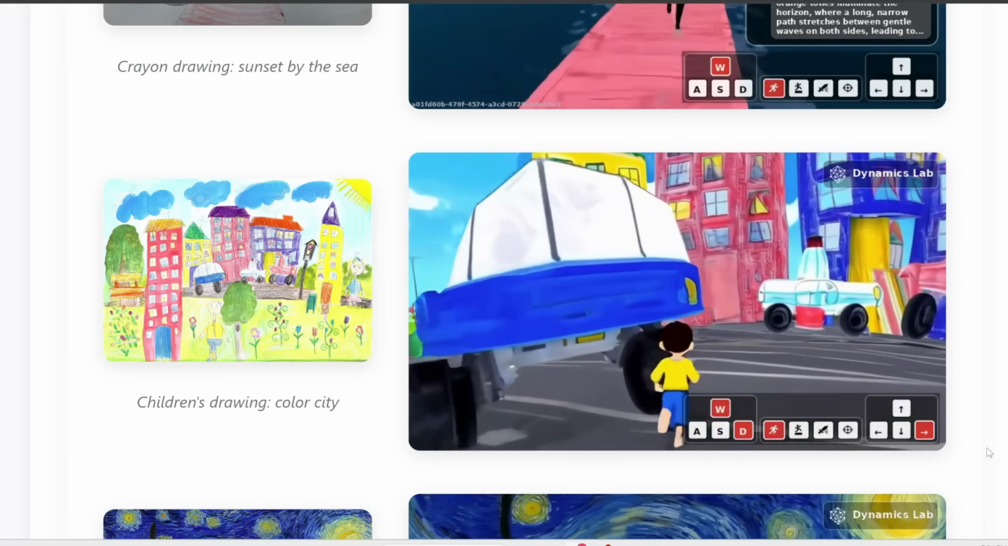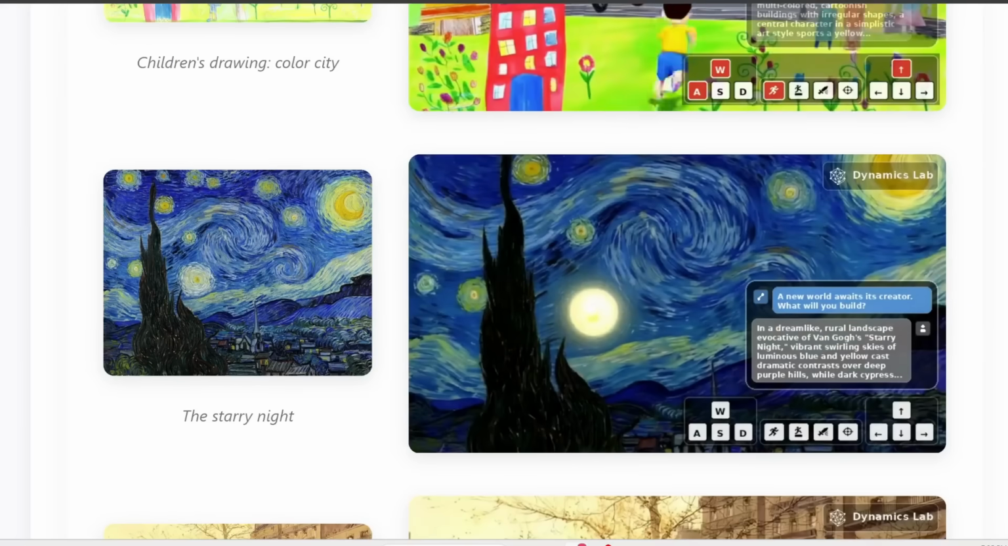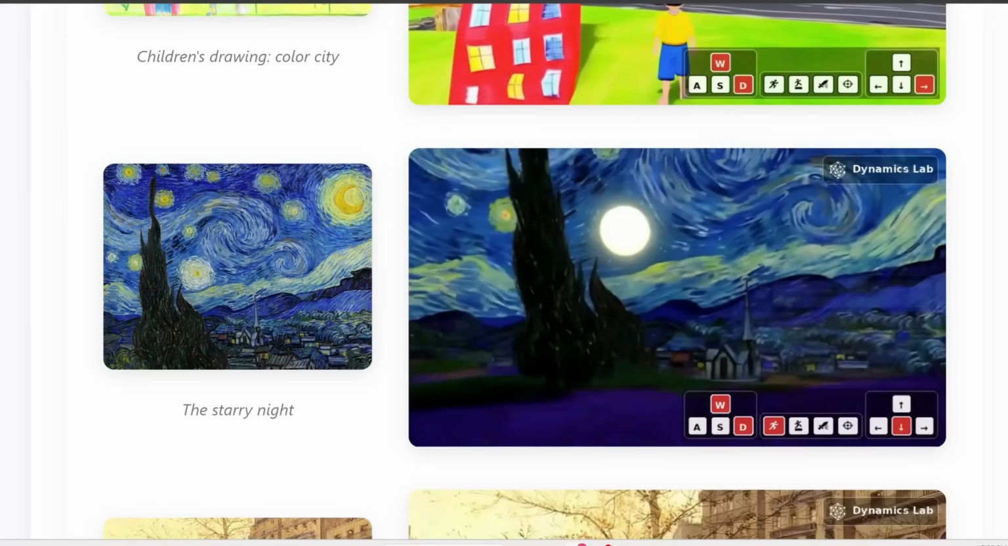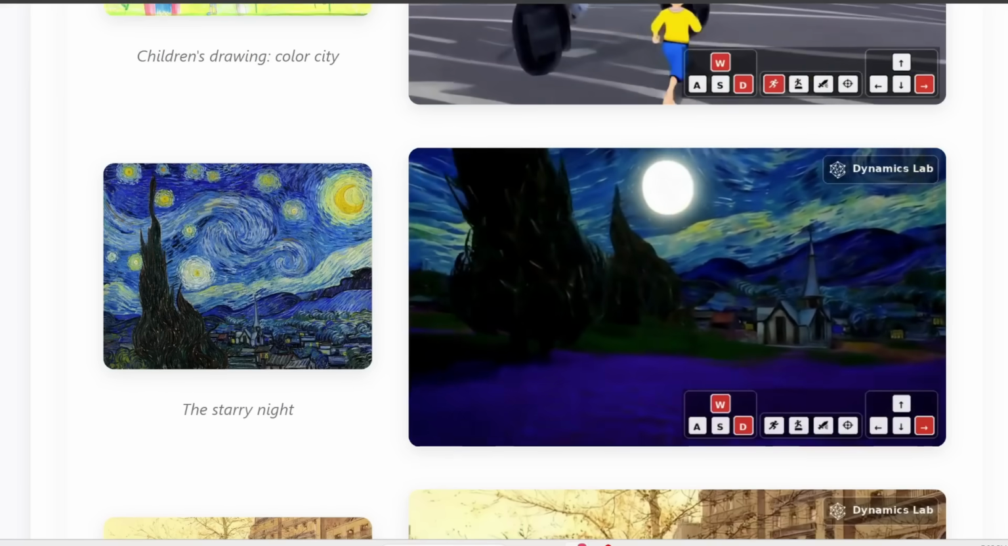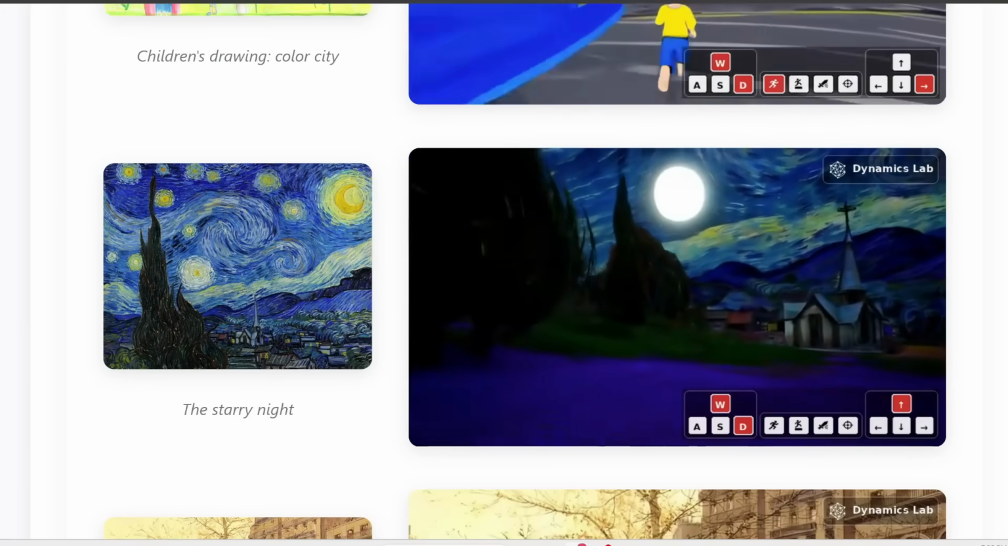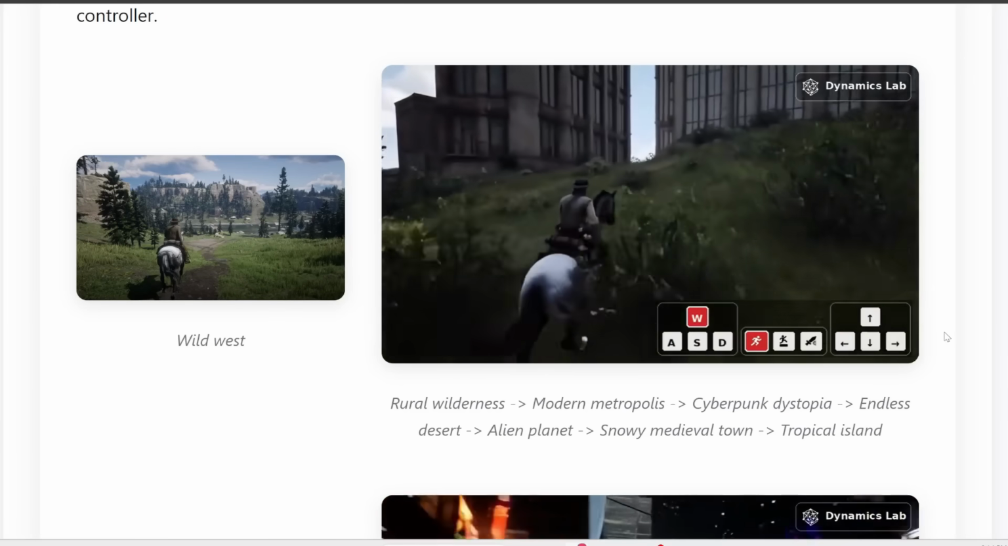You can also generate a third person scene where you're viewing the character from behind. Or here's another example where we upload this classic Starry Night painting and we can transform this into a 3D world like this. How cool is that? And it doesn't just have to be a character walking. Here's an example of someone riding a horse.